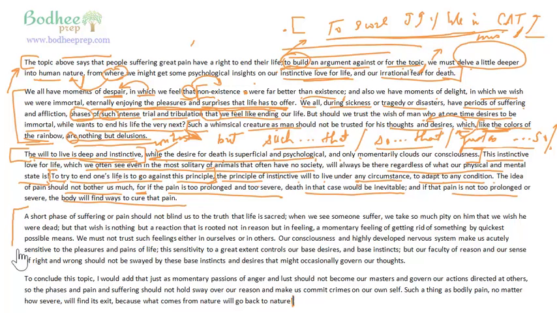Then he says, a short phase of suffering or pain should not blind us to the truth that life is sacred. When we see someone suffer, we take so much pity on him that, again, so that has been used, we take so much pity on him that we wish he were dead. But that wish is nothing but a reaction that is rooted not in reason but in feeling. And what is that feeling? Again, a resumptive modifier. A momentary feeling of getting rid of something by the quickest possible means.